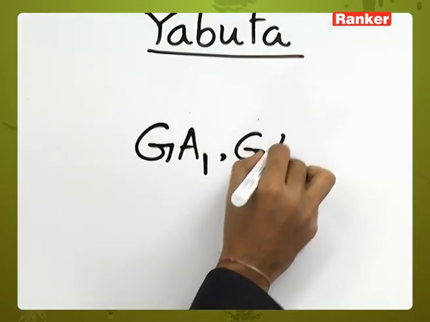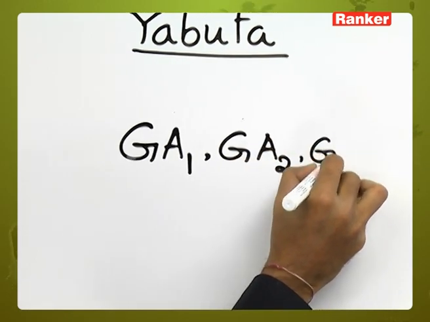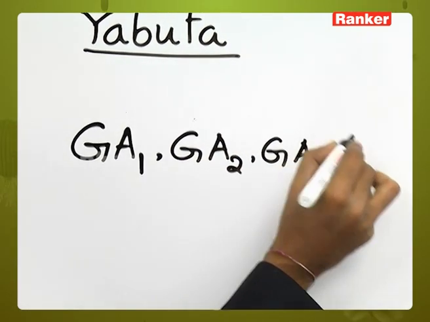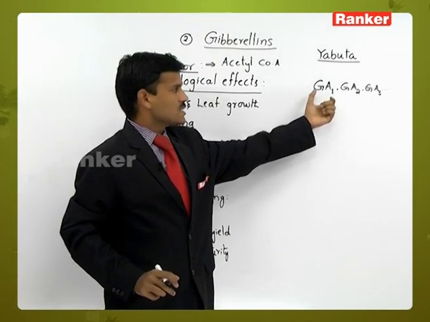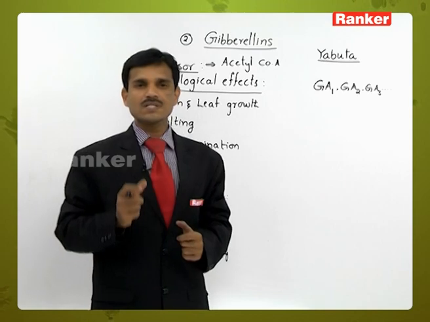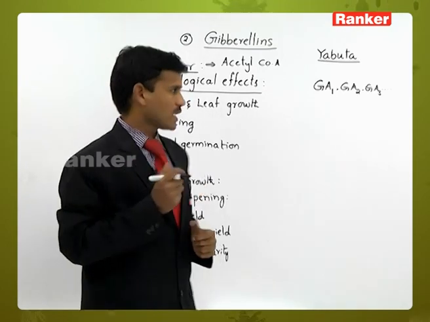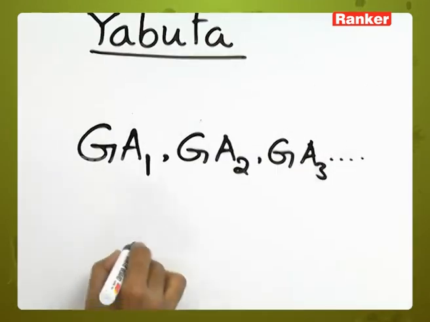Many gibberellic acids are identified and named GA1, GA2, GA3. But the first identified and extracted gibberellic acid is GA3.